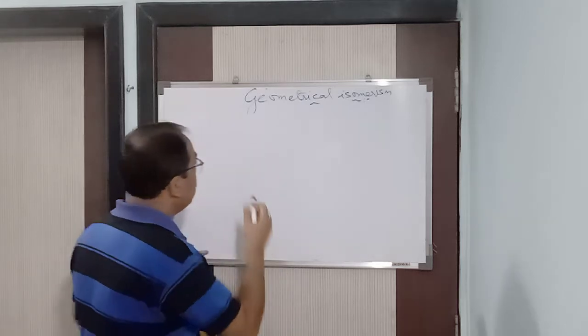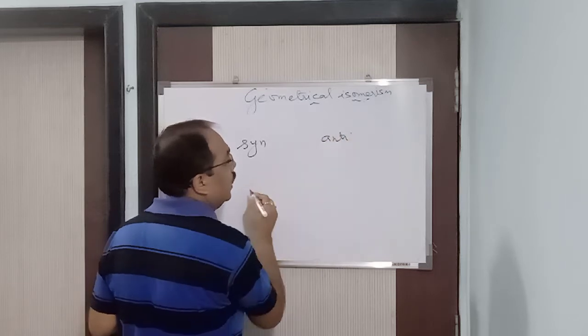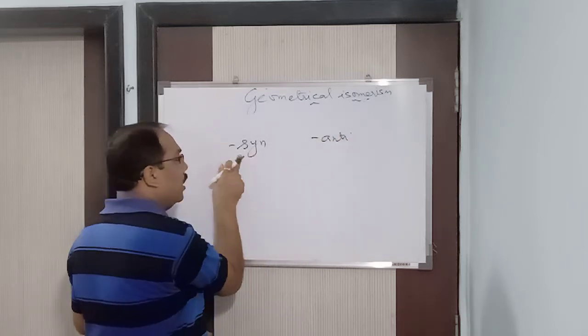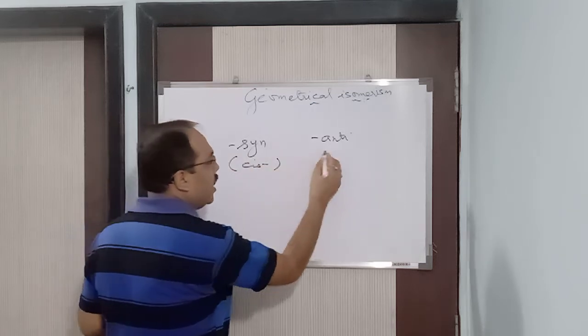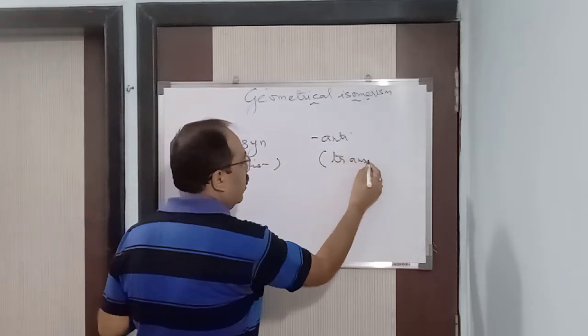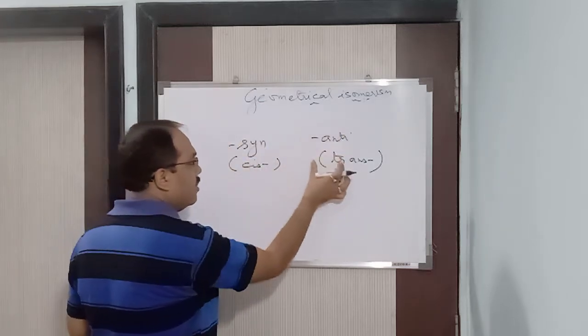One is syn, S-Y-N, and another is anti. Syn is similar to cis, and anti is similar to trans.